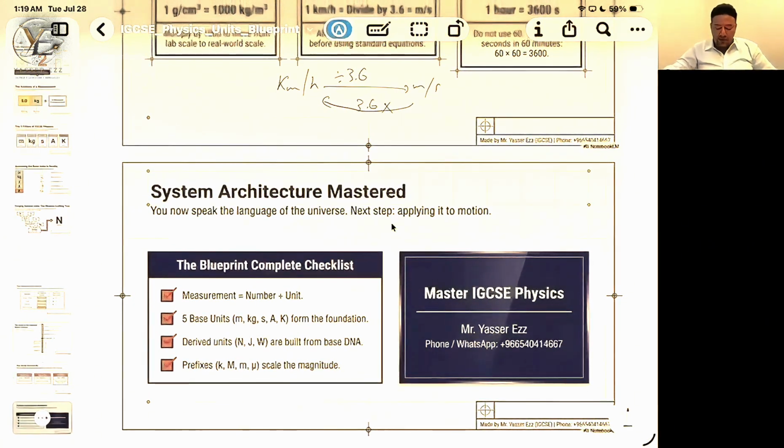That's it for our lesson today. I think we covered all points regarding the base units, the derived units, the prefixes, and the conversion between them. Until I meet you, I wish you all the best.